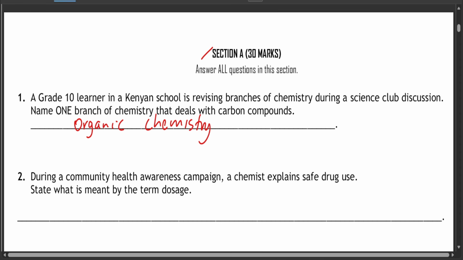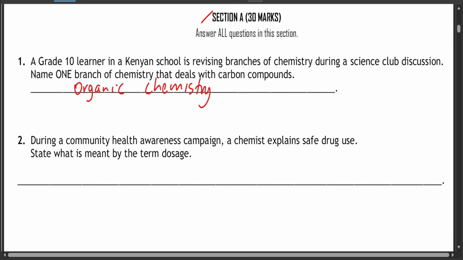There's also a branch of chemistry that deals with non-carbon compounds, and that is called inorganic chemistry. It deals with non-carbon compounds, especially alkaline metals and alkaline earth metals, which are not carbon compounds. There's also physical chemistry, there's biochemistry, and so on.